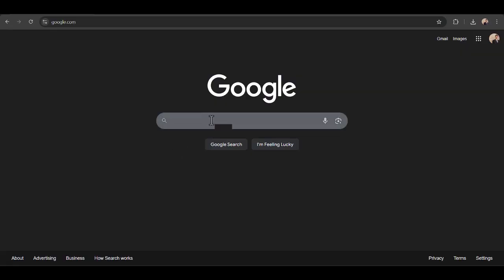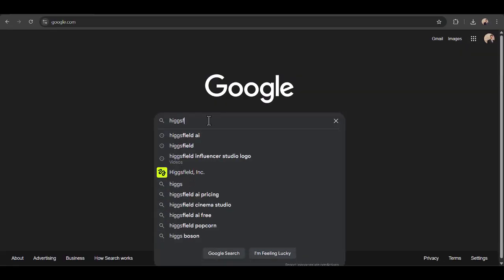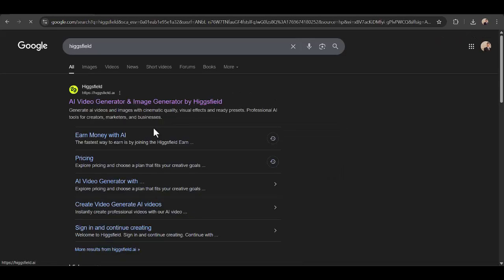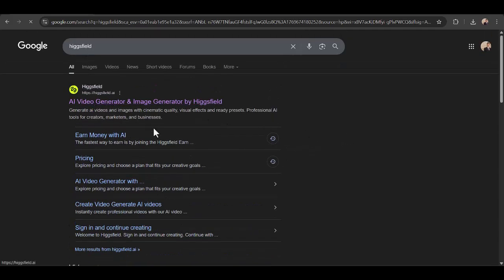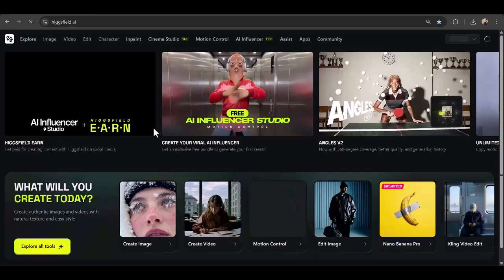Now I'm gonna jump into Google and search for Higgsfield. Just a quick note, there is no official mobile app for Higgsfield. The platform works only through the website, so make sure you're on the official domain. Now I'll click on the first result in the search. So this is the Higgsfield.ai website.